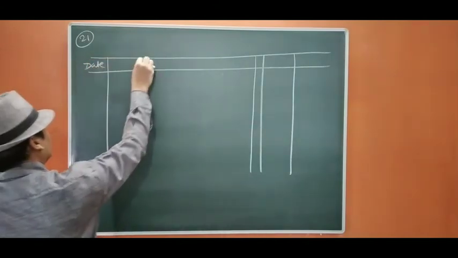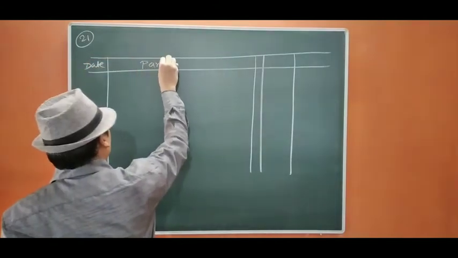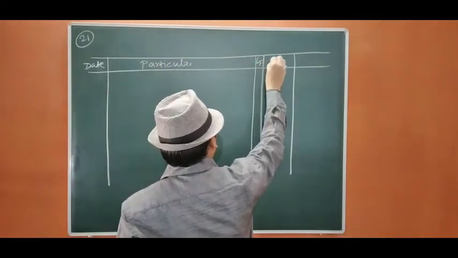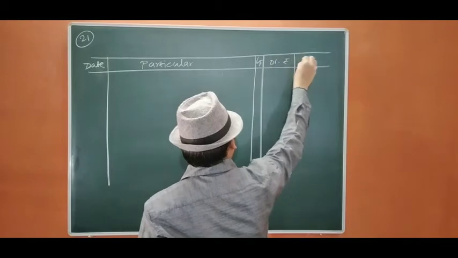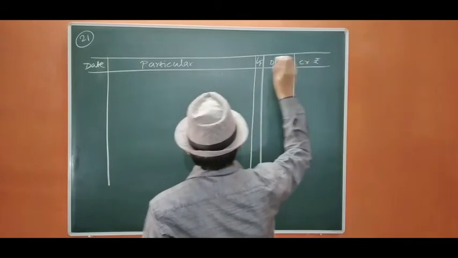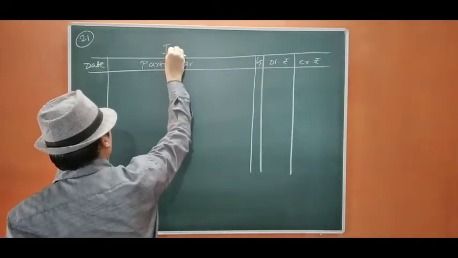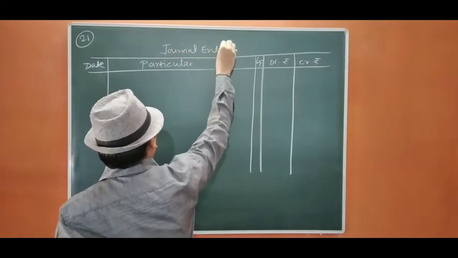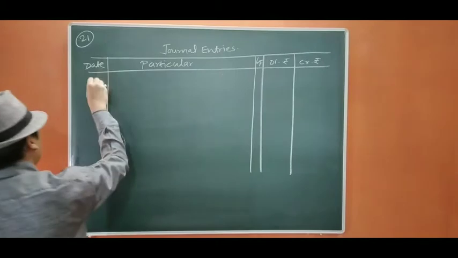Date, particulars, ledger folio, debit, credit. First entry.